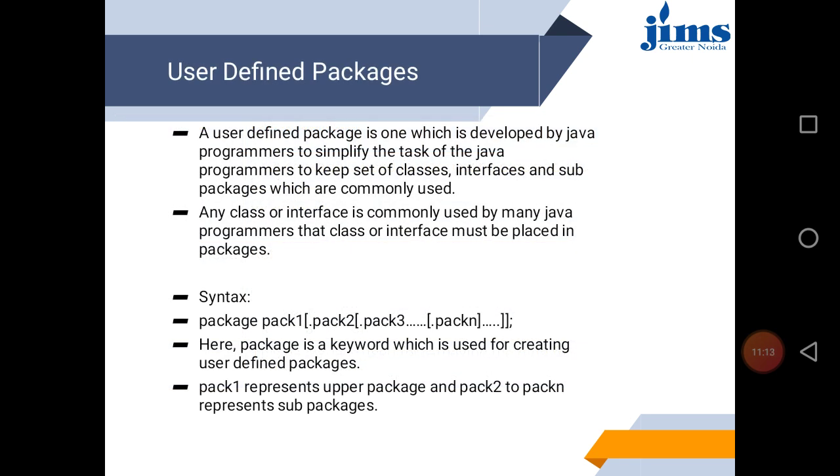So how do we define a user defined package? The syntax is you write package, then pack1 dot pack2 dot pack3 and so on. Pack1 represents the upper package, and pack2 and the rest are its sub packages. So the first line should be the package line, in which the first name shows the main package and the rest will be sub packages.